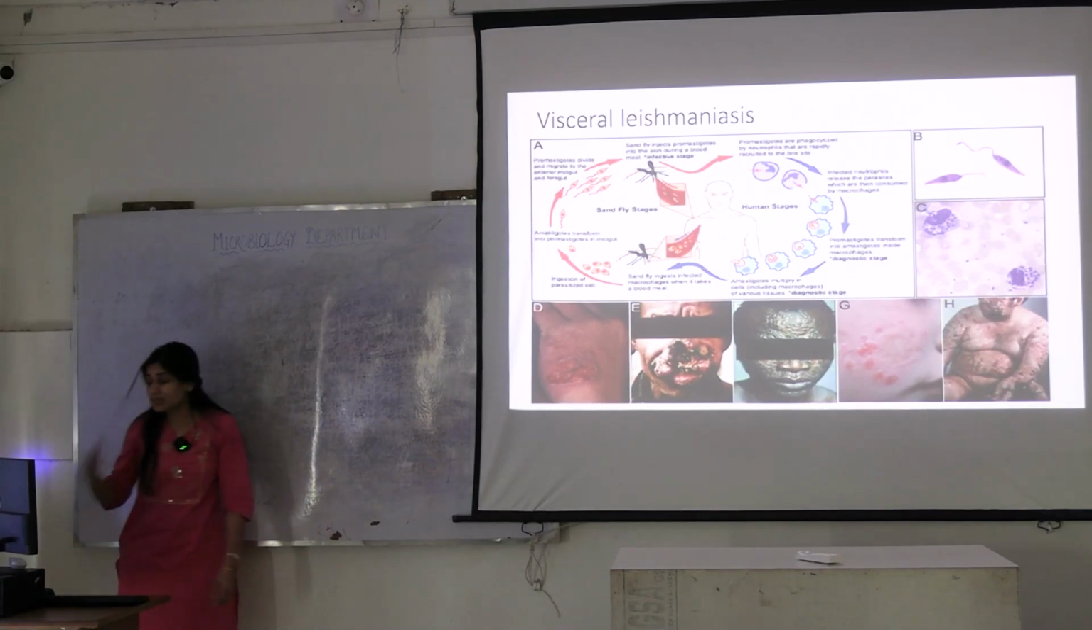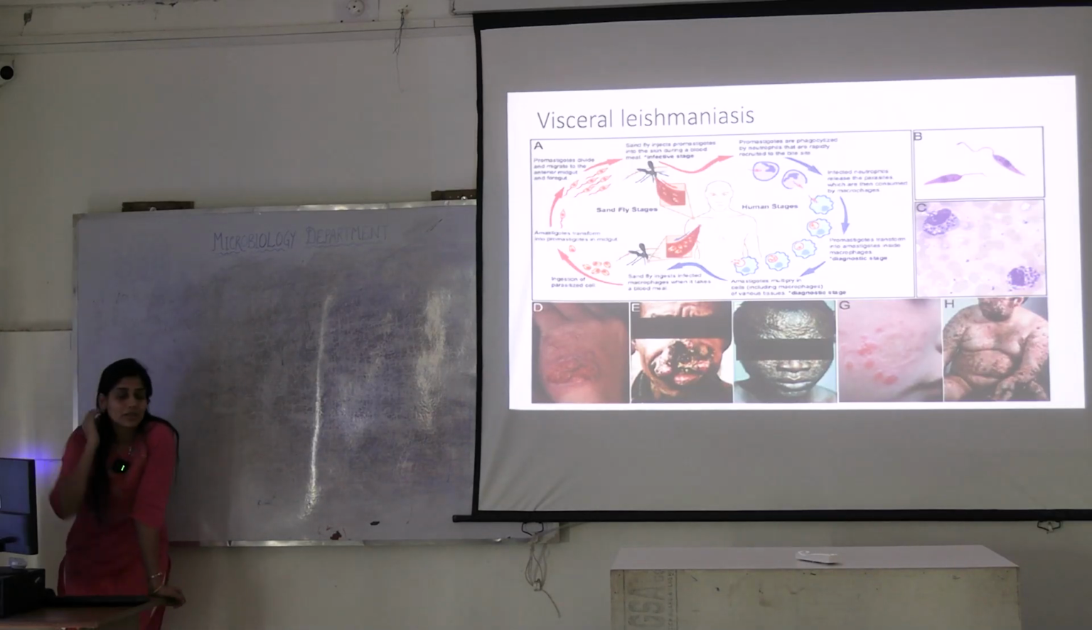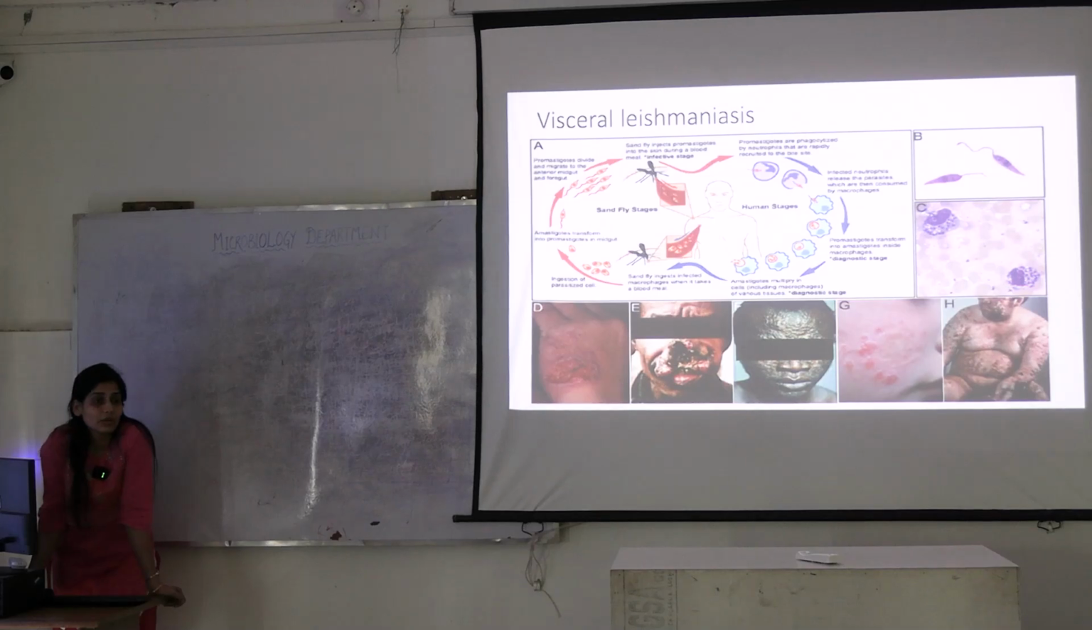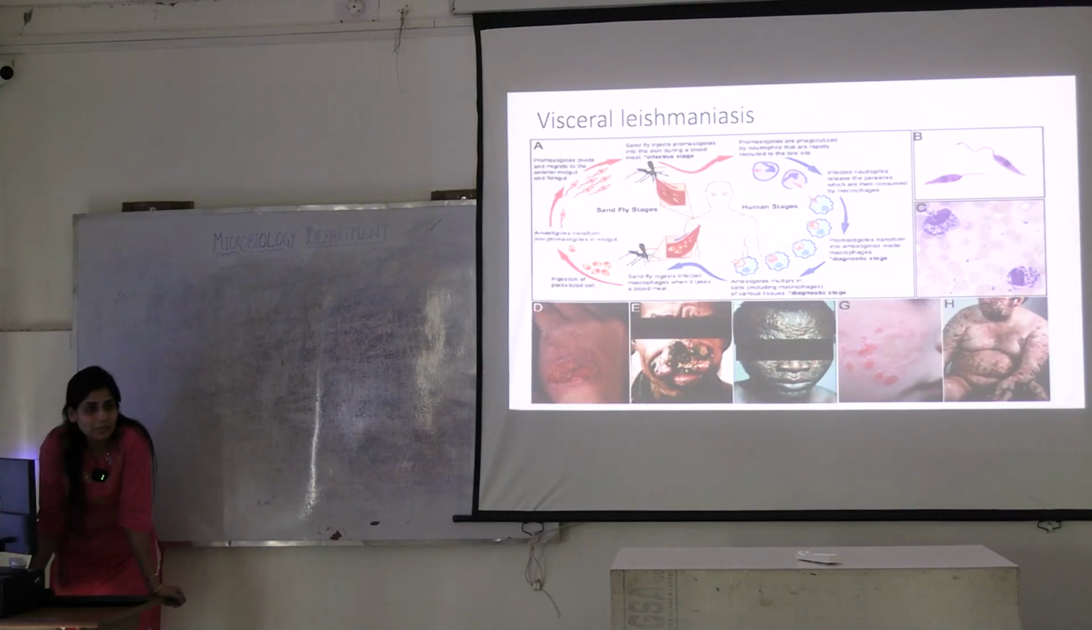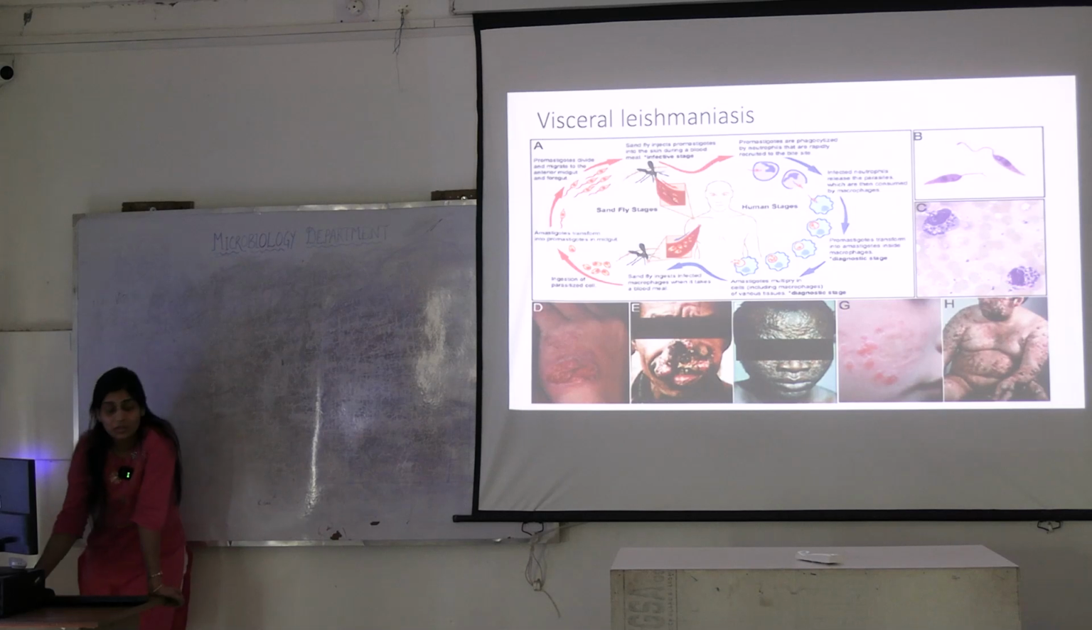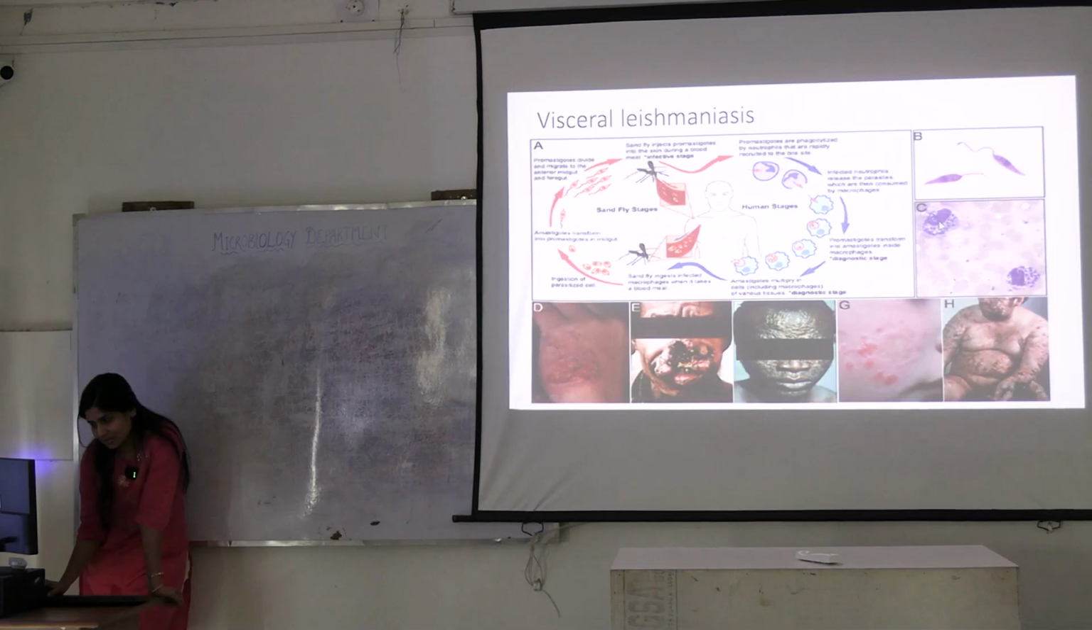What is the pentad for this leishmaniasis? Fever can occur, right? Fever, weight loss, hepatosplenomegaly. What else can you see? You can see hyperpigmentation. Can you see it here in the picture number F? Okay, what is visible in B: this thing is promastigote, and this thing here is amastigote within the macrophage. Okay.